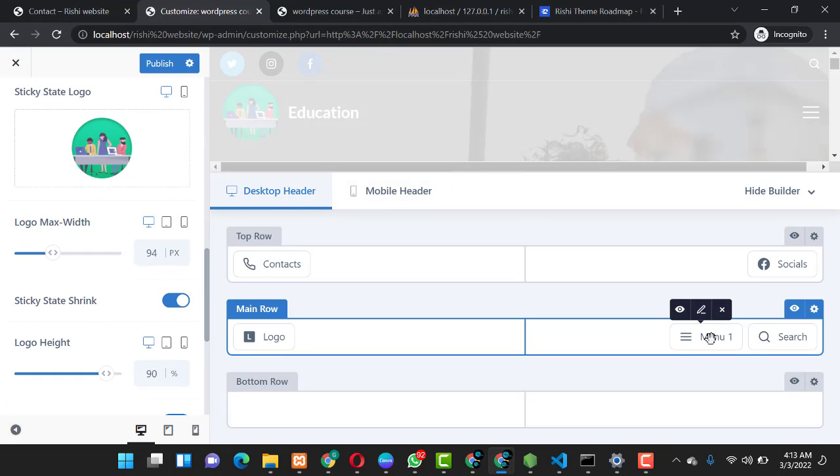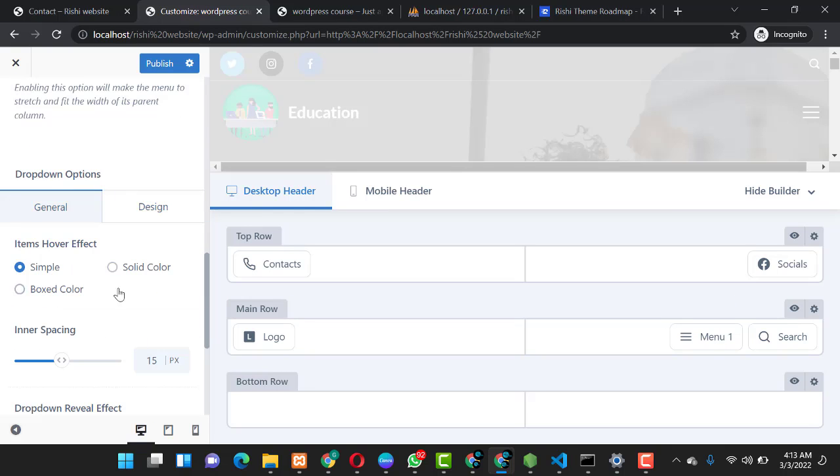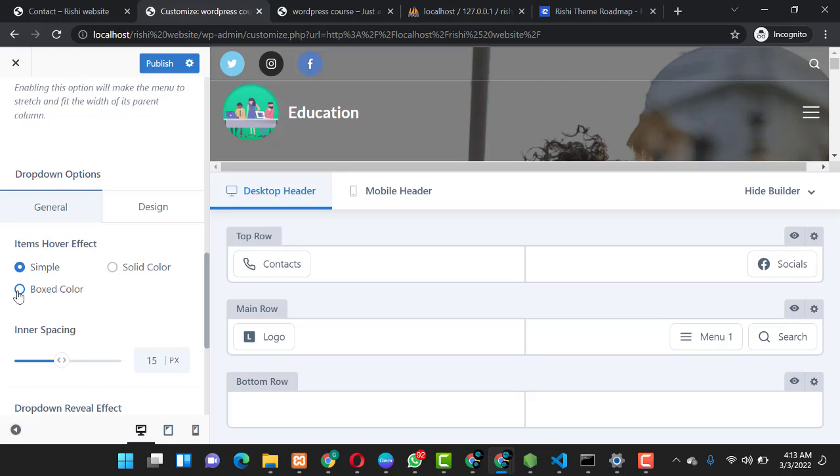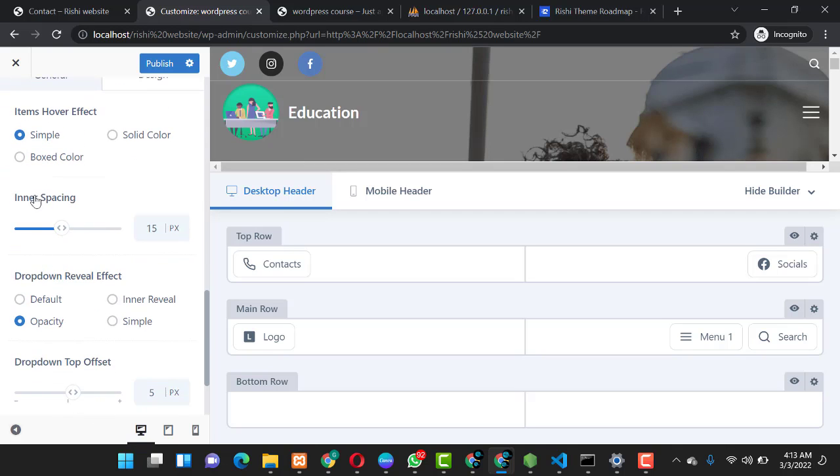So you can also come over here at the menu section and check on the general. You have the simple, you can have solid color, you can have boxed color, depending on how you want your menu to appear. You can scroll down, you have inner spacing. You can select the inner spacing between the elements of the menu.